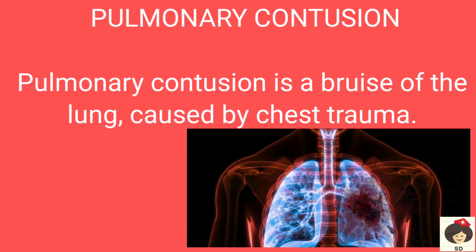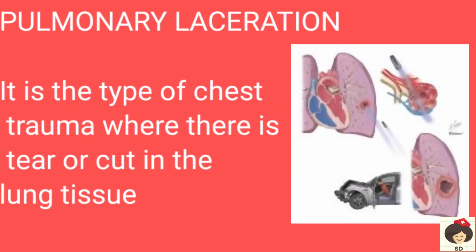Pulmonary contusion is one form of penetrating trauma, that means a bruise in the lung. Bruise means there is injury and there will be bleeding inside the lung. Next form of penetrating injury is pulmonary laceration. It is a type of trauma where there is a tear or cut in the lung tissue. So here you see a person is falling from the car and is getting a tear in the lungs.